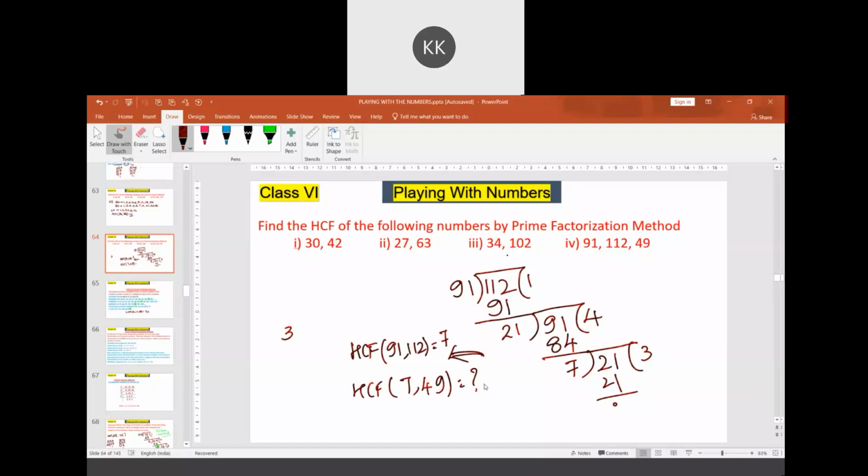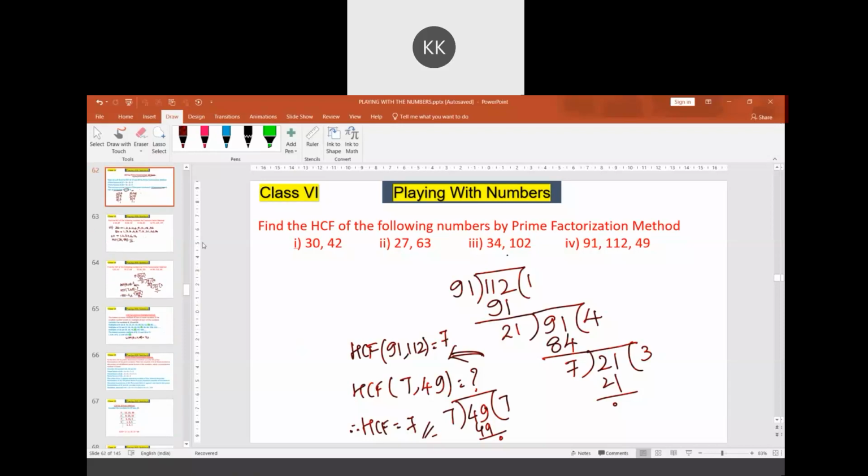This you have to find. 7 divides 49 seven times. The answer is 7. So this method is easier compared to the other two methods. Yes, this method is very easy.